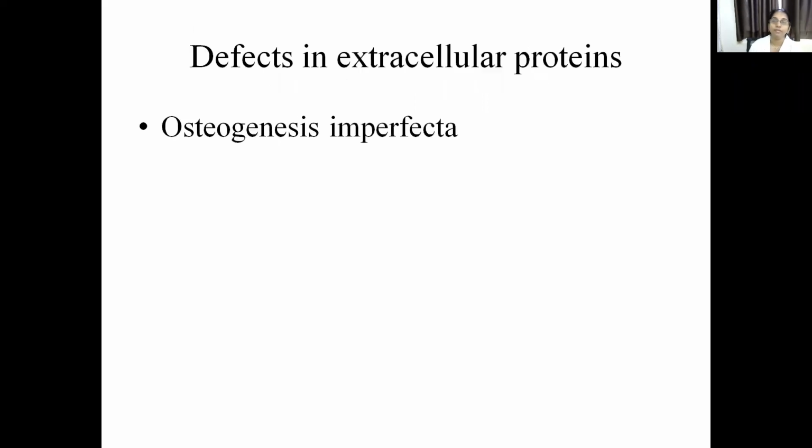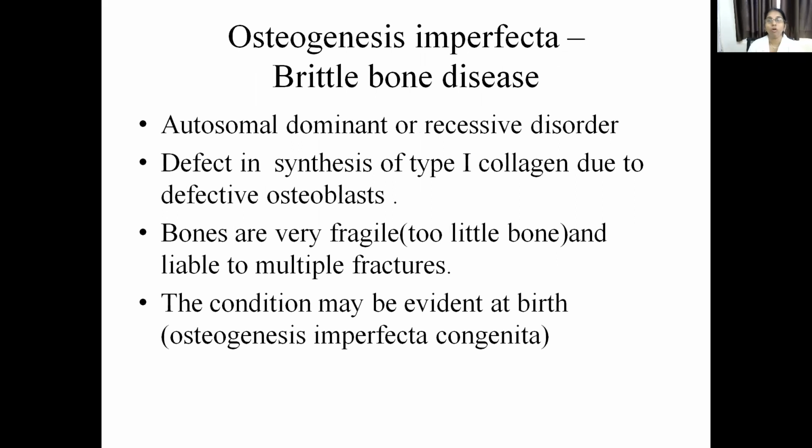And the next one is defects in extracellular proteins. In this, the example is osteogenesis imperfecta. Osteogenesis imperfecta, the other name is brittle bone disease. This can be autosomal dominant or autosomal recessive. Osteogenesis imperfecta is again categorized into 4 subtypes, and some subtypes are autosomal dominant and some subtypes are autosomal recessive.